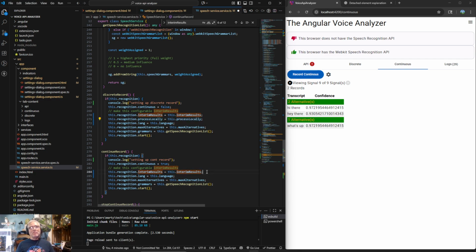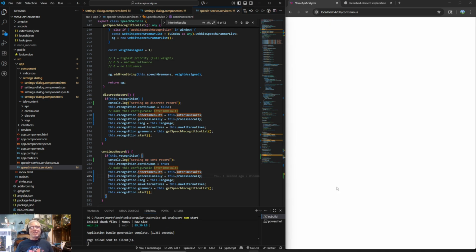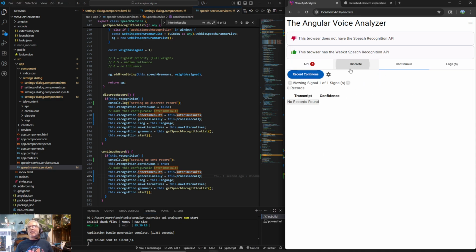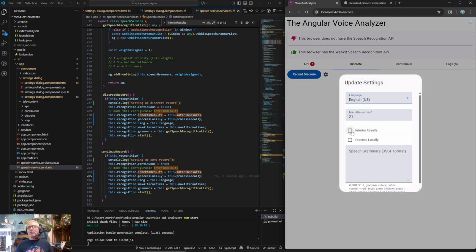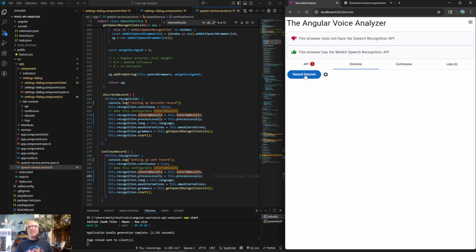And it probably might be a good idea at this point to, oh, you know what's crazy though is I never did test with continuous on. I just assumed since it's not doing anything when it's off, it wouldn't do anything when it's on. So let's do that. Let's come over here, boom, turn our interim results on, and then, hello. Okay, so that is definitely changed that behavior for sure. So I don't think it changed any behavior for continuous when we turned it to false, but it definitely, we